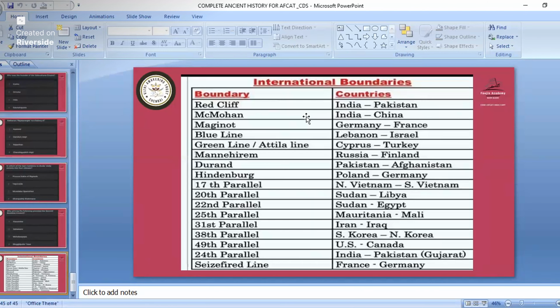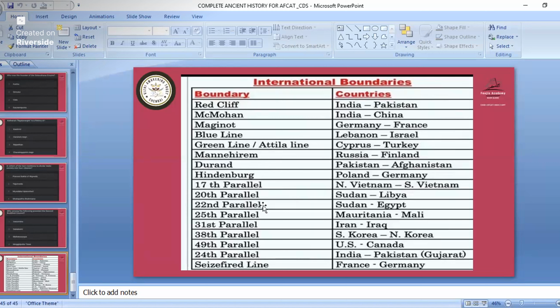And this one I have mentioned is from the geography part. I studied this one because direct questions might come from it, and questions have come at one time about the 38th parallel. So I study all these boundaries. Radcliffe, India and Pakistan. McMahon, India and China. Maginot, Germany and France. Blue Line, Lebanon and Israel. Green Line, Cyprus and Turkey. This is not that important.